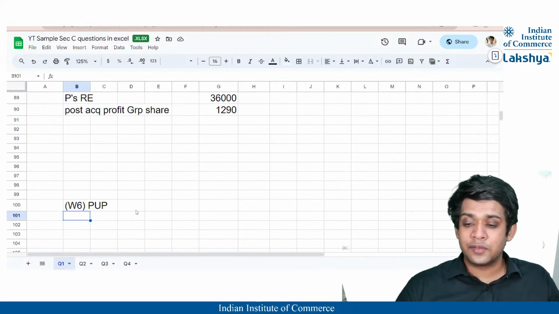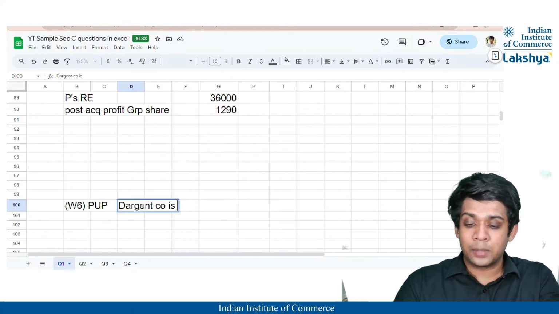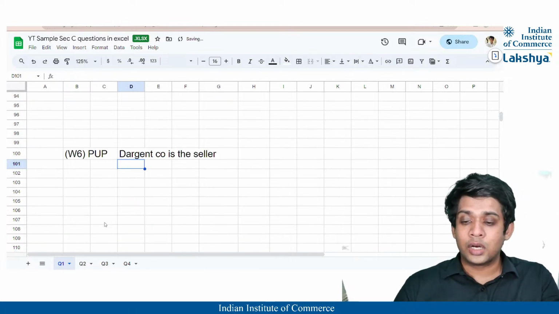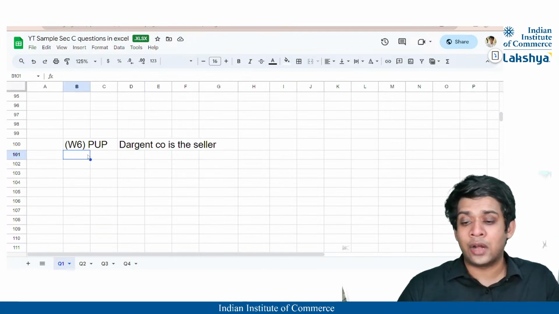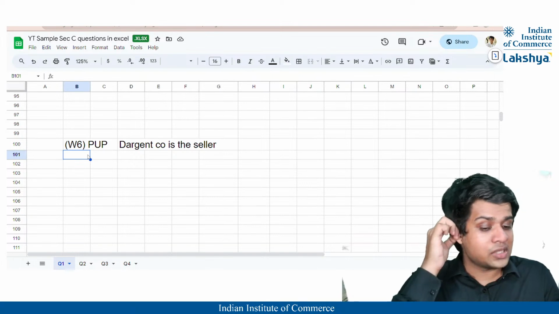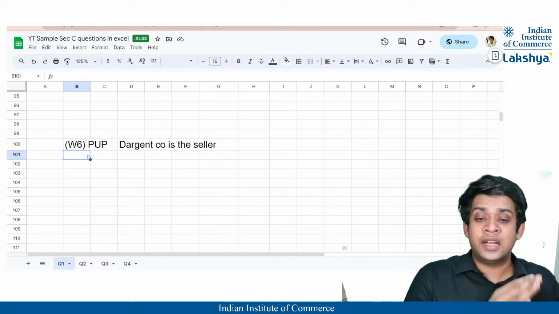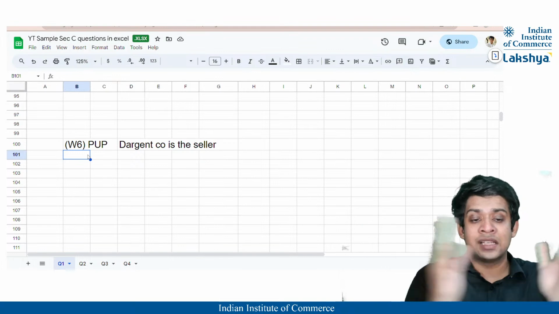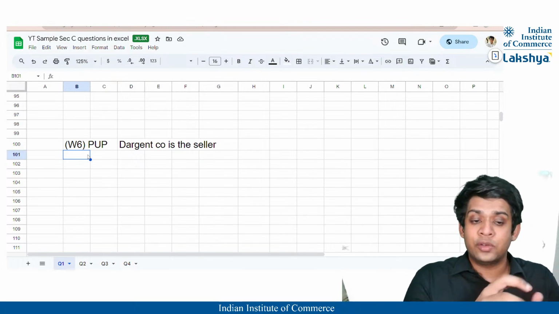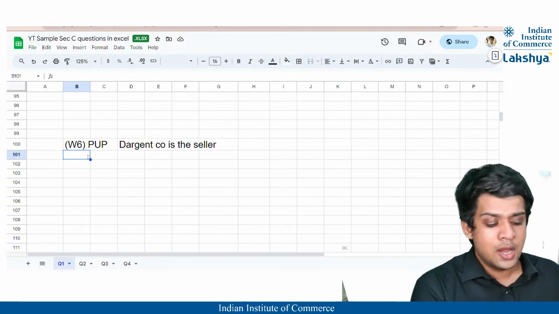So for my PUP, firstly, who is the seller? The Dargent company, or parent, is the seller, right? So whatever is the PUP, it will affect my working note 5. So my working note 5 will be debited and also my inventory will be reduced, because obviously the subsidiary has purchased it at a higher value. So they have recognized it in their inventory at a higher value. So it will be reduced from their inventory, because when we consolidate, we are going to add the subsidiary's inventory as well, right? So we will have to add a higher amount. So we have to reduce PUP from there on the face of statement of financial position.